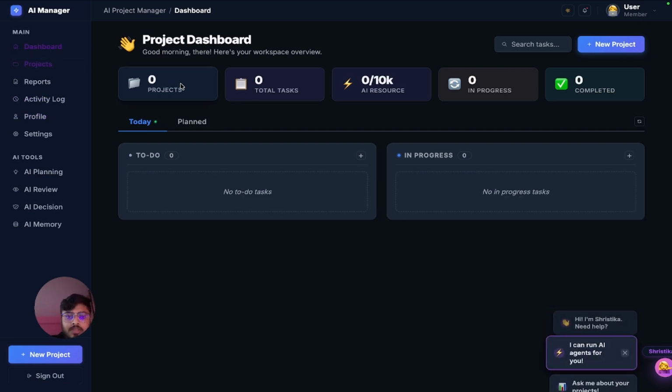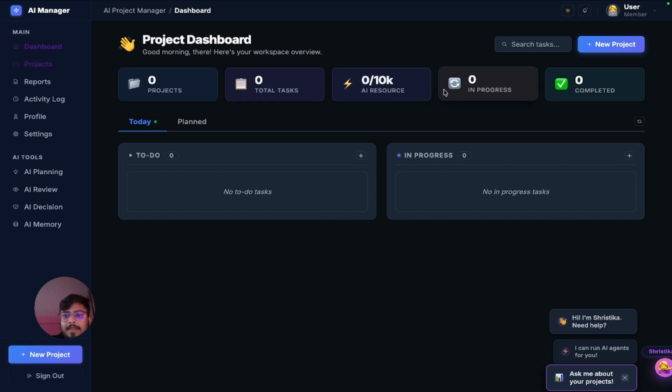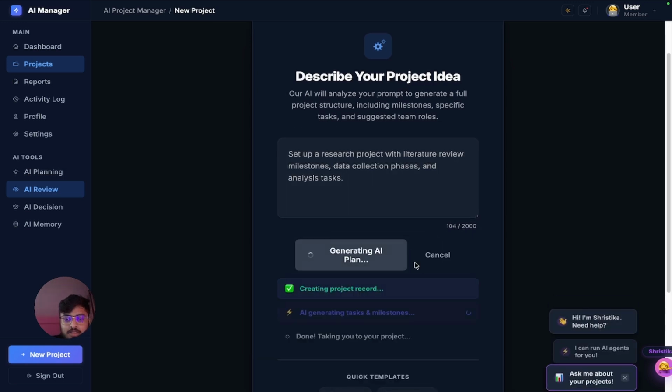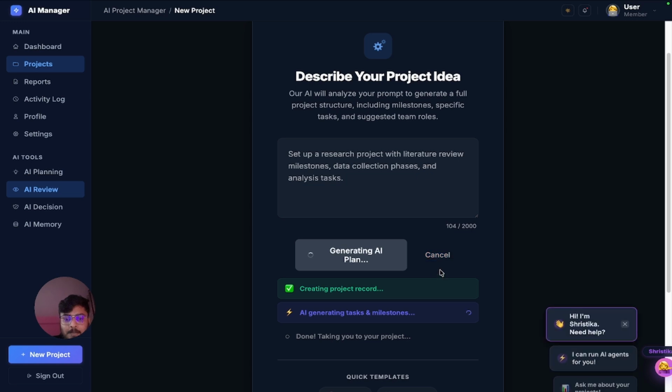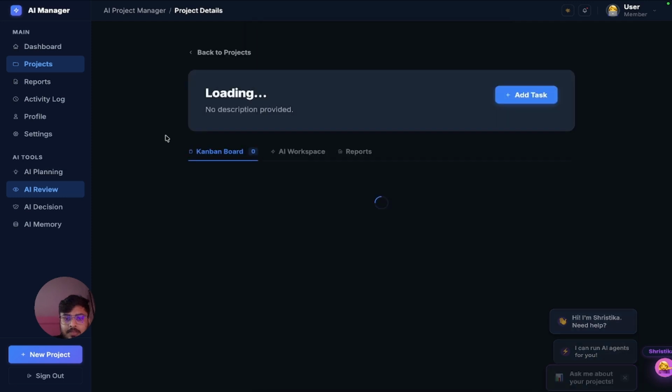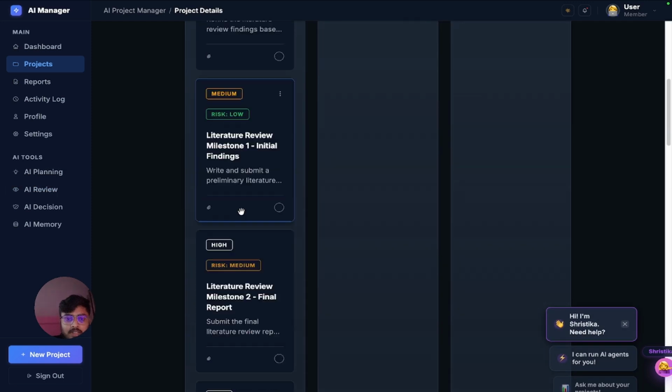This is home. This shows projects completed, total 10k, and many other things. Let's first create a new project. I'm planning a project on a research project. Now let's start. We have to wait till the project is generated. In this case, many agents have started working. Yes, as you see, the tasks have been generated.